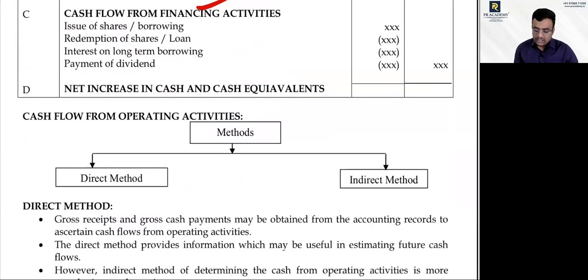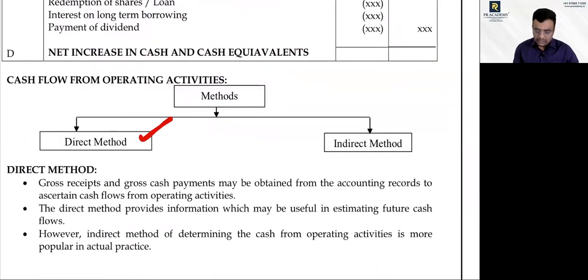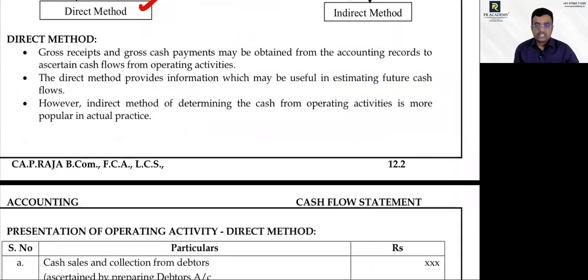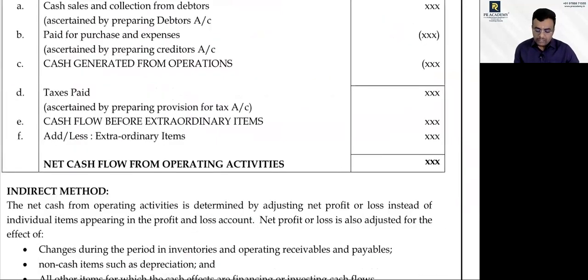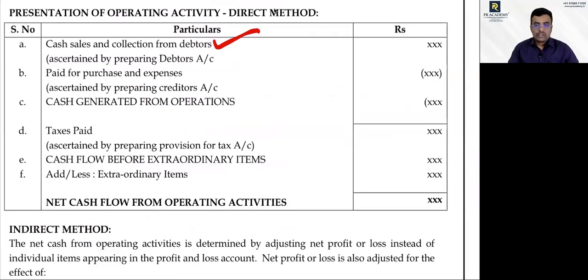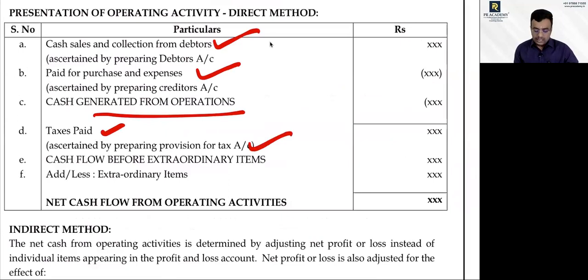Cash flow, direct method and indirect method. In the direct method format: cash sales and collection from debtors, less payments for purchases and expenses. If you do that, you will get cash generated from operations. From that, you deduct tax paid, and you will get cash flow before extraordinary items. Then deduct extraordinary items to get net cash flow from operating activities. Understood?